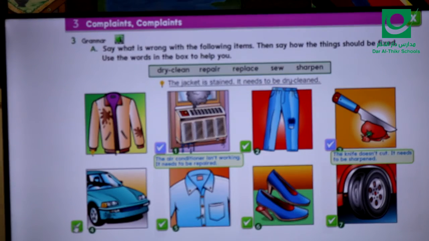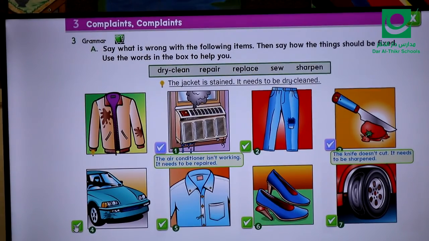The last example for today, number 4. What's wrong with this car? What does it have? It has, yes, a dent. That means good. The car has a dent. The dent needs to be repaired. This part needs to be repaired.